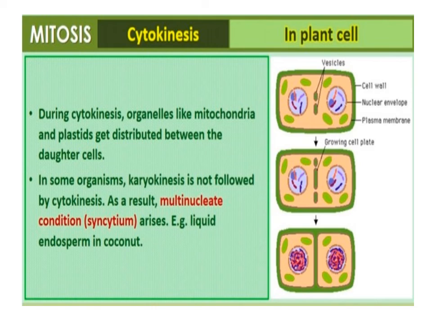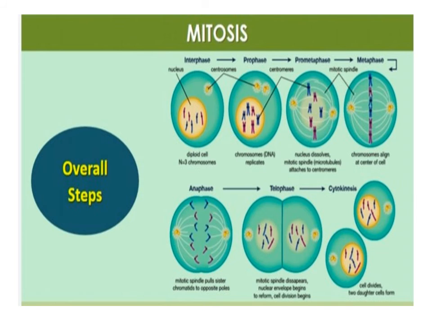In some organisms, karyokinesis is not followed by cytokinesis, as a result of which multinucleated conditions arise, leading to the formation of syncytium. For example, liquid endosperm in coconut. Here are the overall steps of mitosis.